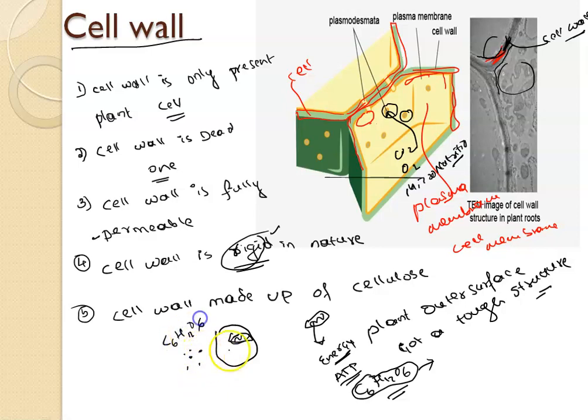If this cell wants to produce energy, it has to burn this C6H12O6 in the presence of oxygen. So this has to enter the cell, because the burning of food, the C6H12O6, and the production of energy takes place in the mitochondria. So this food material has to enter. How will it enter?